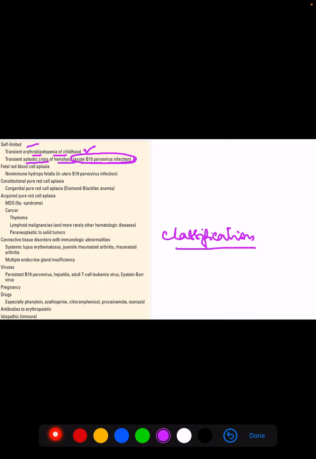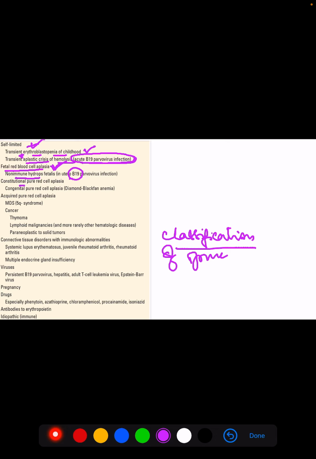And there is a fetal red blood cell aplasia, which occurs due to in utero B19 parvovirus infection, causing non-immune hydrops fetalis. So one is self-limited, the other is fetal red blood cell aplasia.